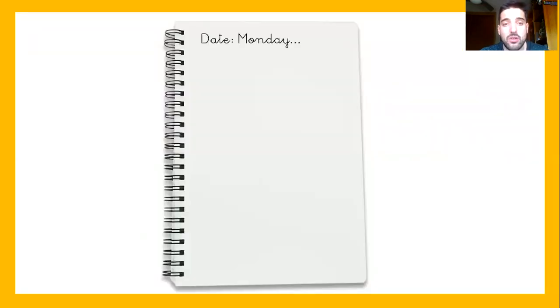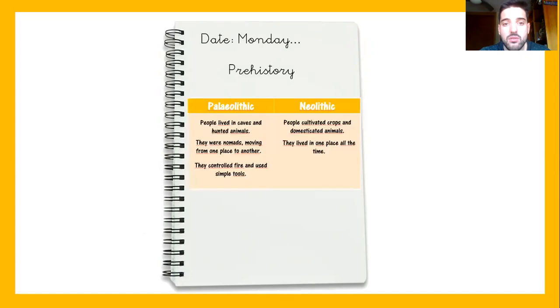So remember, as always, we write today's date, then the title of today's work, which is prehistory, and then a small summary. You can use this one or you can make your own summary with beautiful drawings. I know that you are amazing drawers.